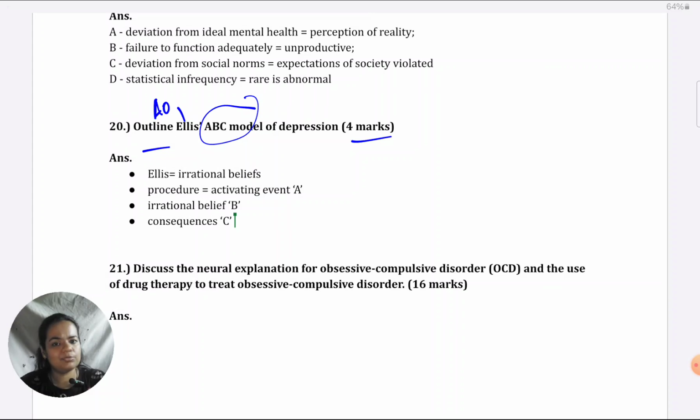So, this is how you could give this answer. I think this is very straightforward. I don't think students make many mistakes in this. The only thing is not using good terminology. That can be a problem.